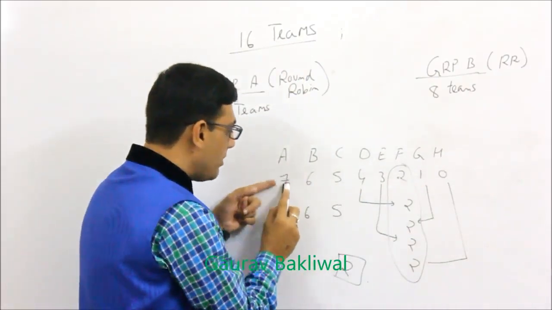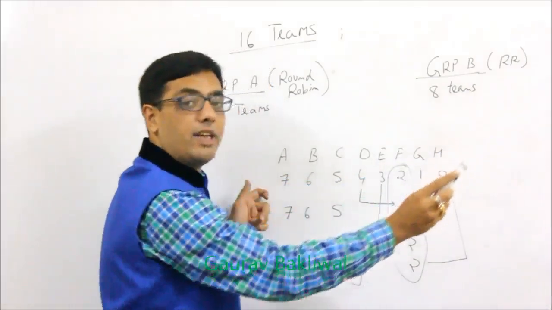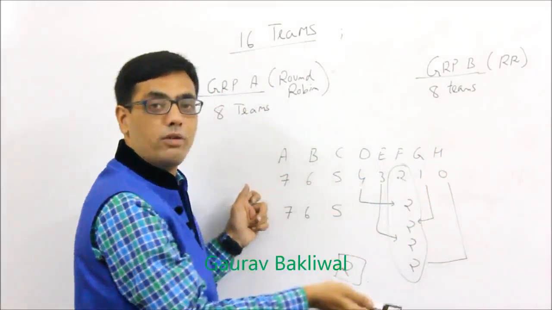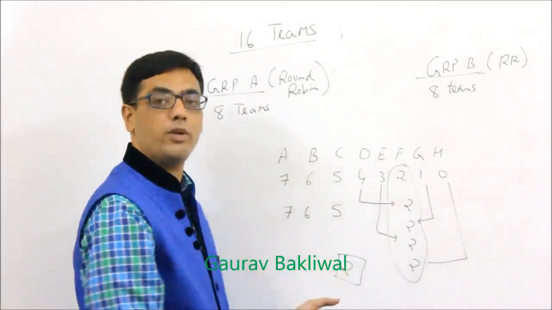If a person has made 7 points, that means it has defeated everyone. So how can that be possible? So this is the funda you must try.